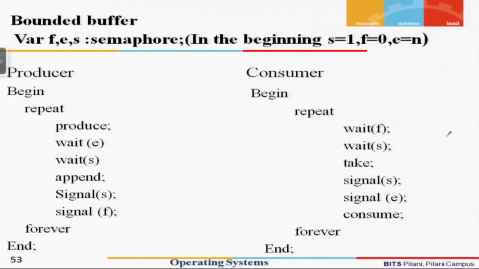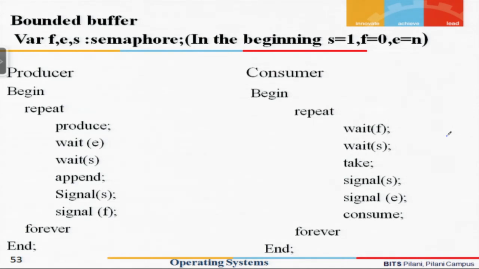So the producer in the beginning has to come and check if the buffer is empty, or there is a space where it can produce an item and keep it. And you would require one more semaphore variable to check whether an item has been produced, because when the consumer wants to check whether the item has been produced, there should be a semaphore variable.